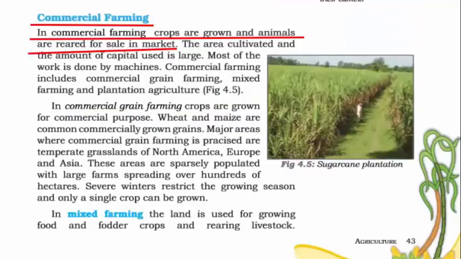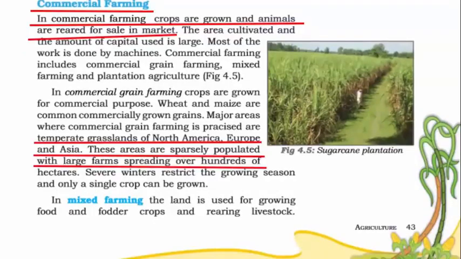Commercial farming. The meaning of commercial is trading, business, private enterprise. So in this type of farming, you grow crops and rear animals for sale in market because you invest in terms of capital, machinery, and human labor. Hence, the output needs to be sold in market to earn profit. Usually this type of farming is practiced in areas of temperate grasslands of North America, Europe, and Asia.